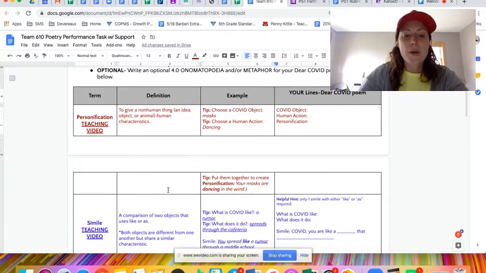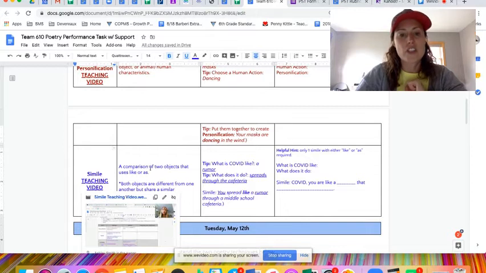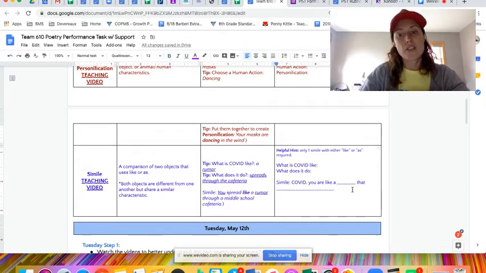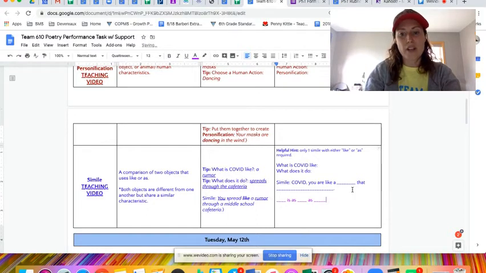Okay. So the next step for Monday is to write your simile. So again, you have the teaching video from Ms. Smith. She does an awesome job talking about what a simile is, giving examples, and then you have a sentence frame here. So COVID, you are like a blank that blanks. Or you could say blank is as blank as something else, if as works better for you, okay?